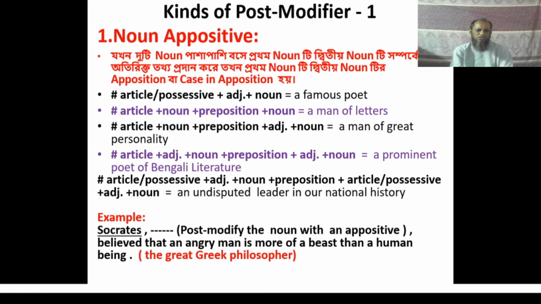The last one consists of article or possessive, an adjective undisputed, noun leader, preposition in, article or possessive or adjective national, and last one noun history. That is an undisputed leader in our national history. These five structures can be used to write a noun appositive. You can choose one of them.